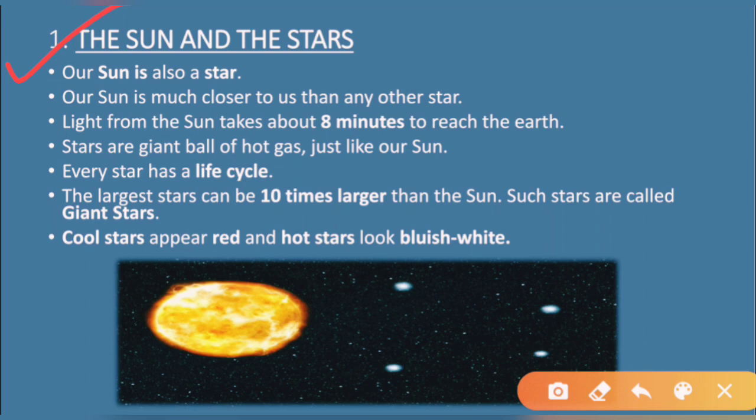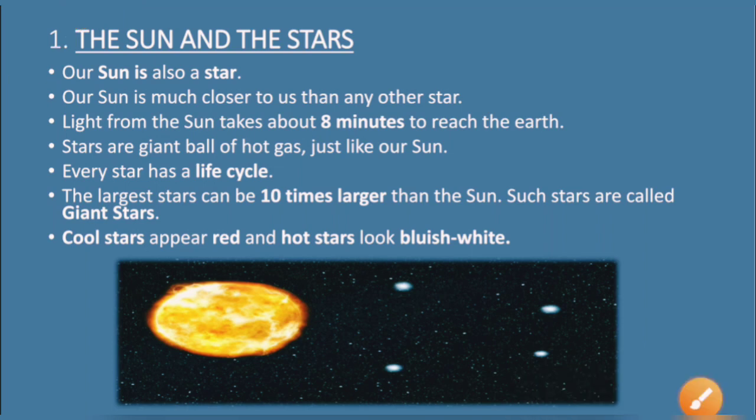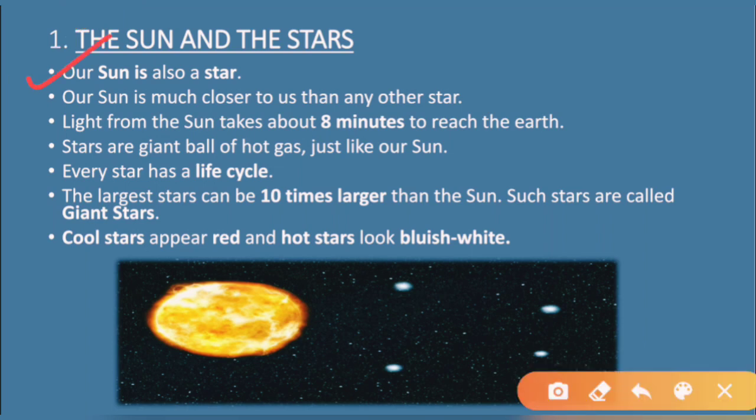Students, as you have already read, the sun and the planets are part of the solar system, right? At night, you must have seen many stars in the sky. You may have also read that our sun is also a star. As you can see in the first point, our sun is also known as a star.